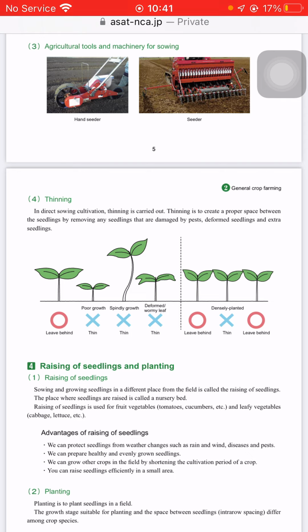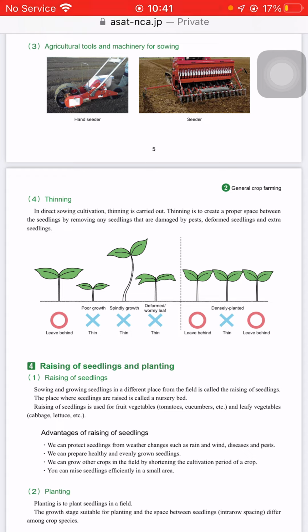If in a certain time the leaf is still small, then it should be taken out. If the leaf is spindly grown, it should be taken out. If the seed is deformed or the leaf is wormy, it should be taken out.